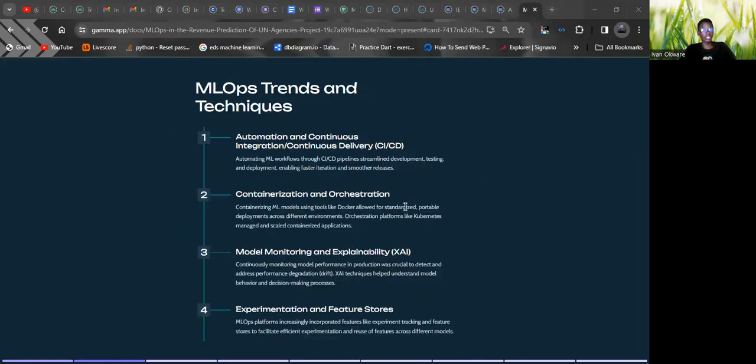We have trends and techniques in machine learning ops that we can use to manage and monitor these models, like automation and continuous integration, containerization and orchestration, model monitoring and explainability, and experimentation and feature stores, as you can see there.